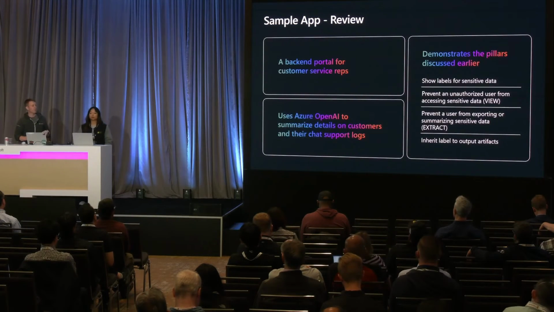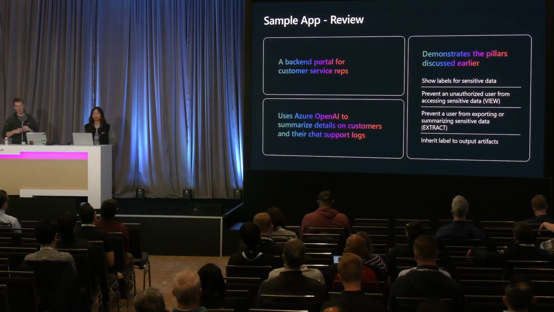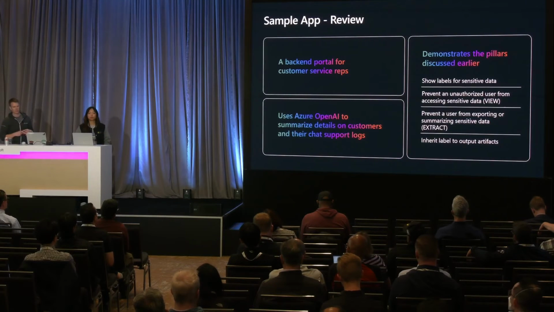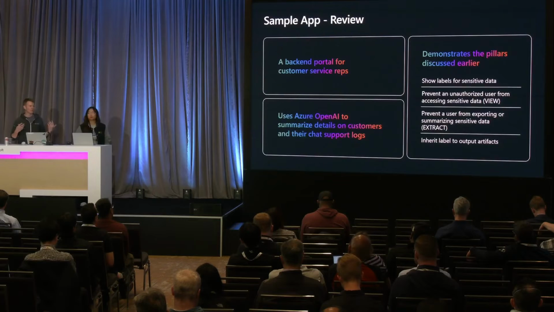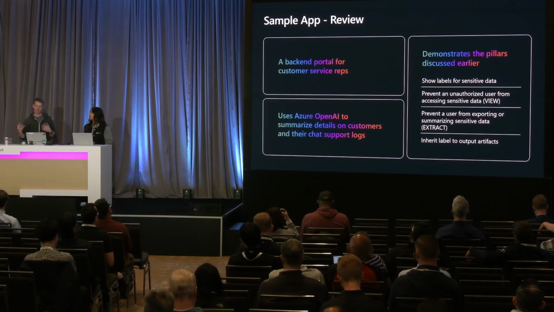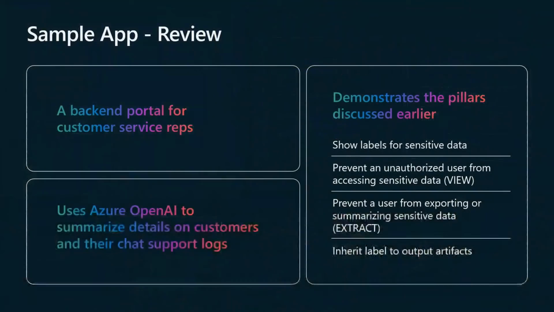So as a wrap-up, tying this back to Copilot, we demoed here this customer service application that you could really model to anything in your organization. Any app that's using LLMs and anywhere that you have sensitive data to protect, you could use the same model that we've used in Copilot. It uses Azure OpenAI to summarize the data, but really this applies generically to any LLM. As long as you're passing data into some large language model and getting output back, you can apply these techniques everywhere.